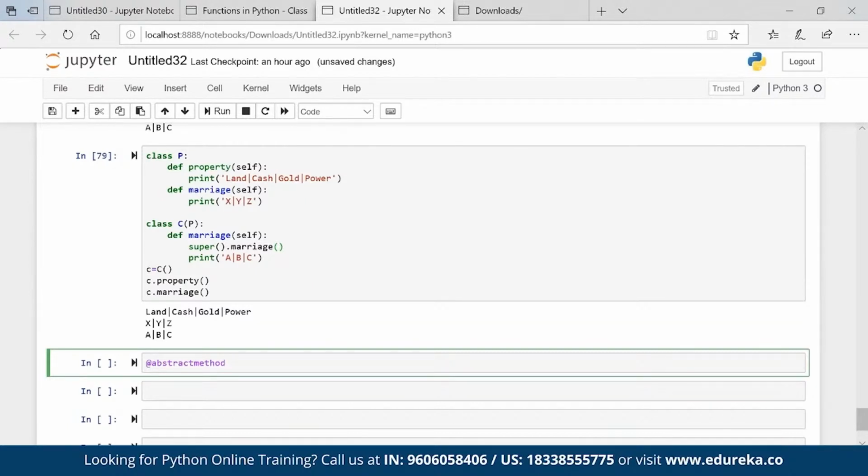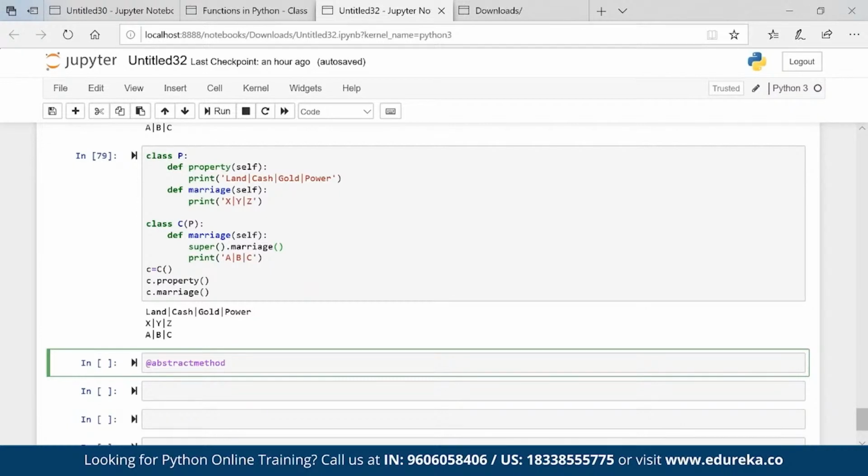For example, let's say my parent wants a two-wheeler and he doesn't have one as of now, like they applied for a loan, so it is in the middle, and he wants a two-wheeler from me, so I as a child will give it, right? So that parent two-wheeler method is an abstract method. Now I'll take one example so that you will get an idea of what I'm saying.